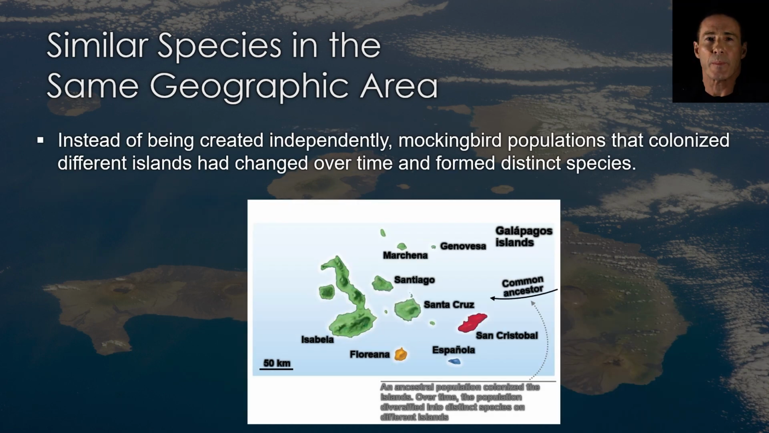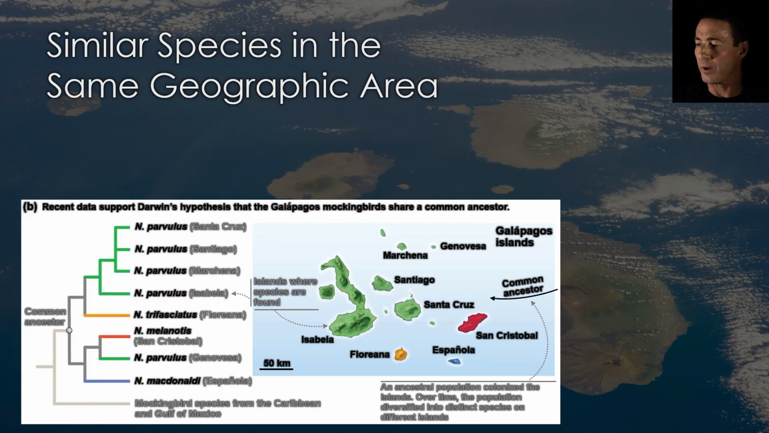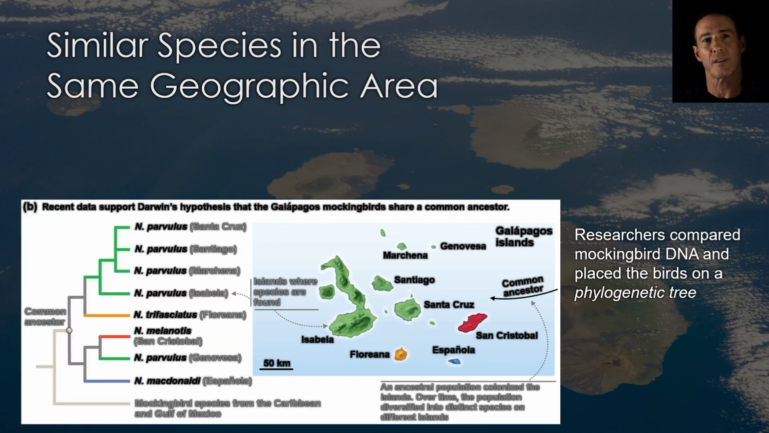Darwin realized that this pattern was difficult to reconcile with the paradigm of special creation, but it actually made perfect sense when interpreted in the context of evolution. The mockingbirds were similar because they had descended from the same common ancestor. This ancestral species colonized different islands, changed over time in response to their new environments, and ultimately branched off into new species. Recent analysis of DNA sequences in these mockingbirds supports Darwin's hypothesis.